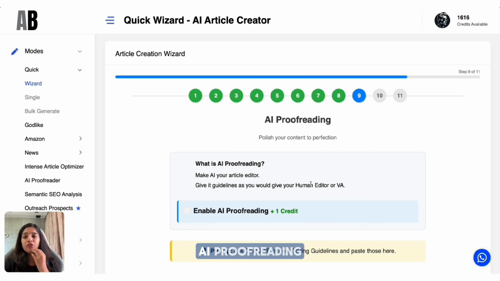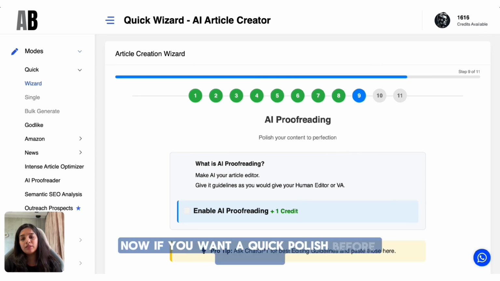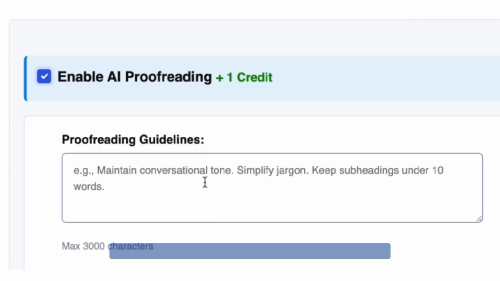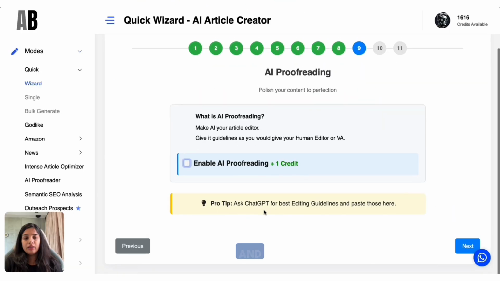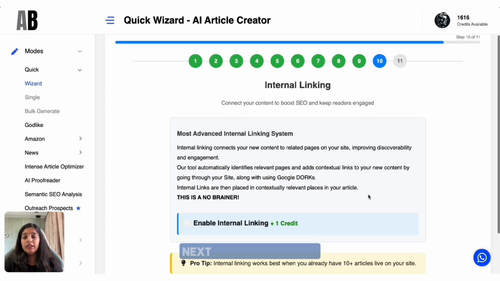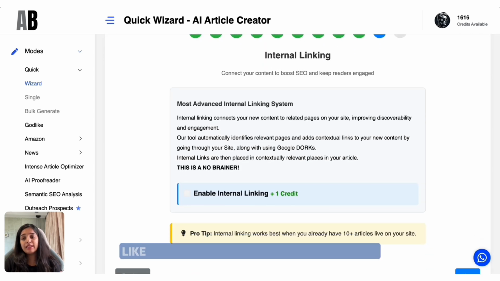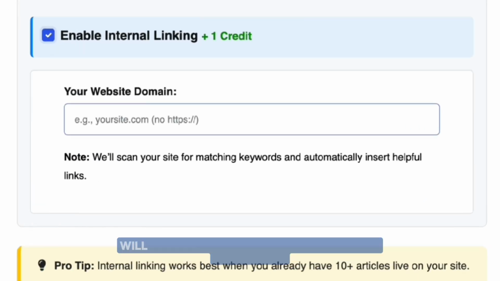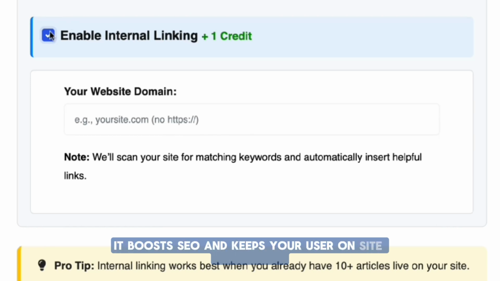AI proofreading. Now if you want a quick polish before publishing, just enable this and leave a quick note, let's say keep the tone expert but friendly. And next, internal linking. Now if you've got other blogs like lens review or camera comparison, just enable this and paste your domain here. Autoblogging will automatically link this article to your blogs. It boosts SEO and keeps your user on site for longer.